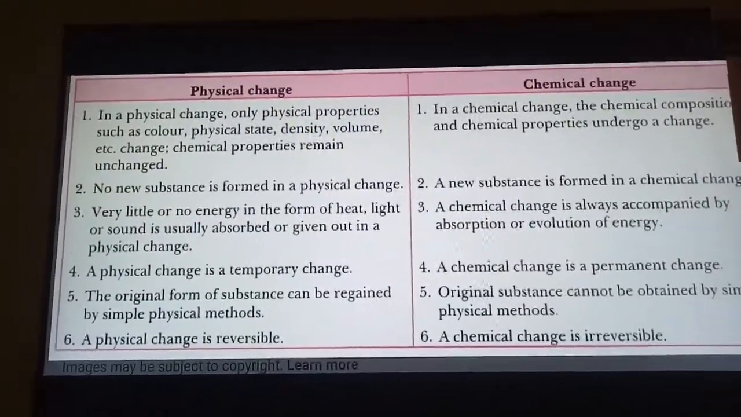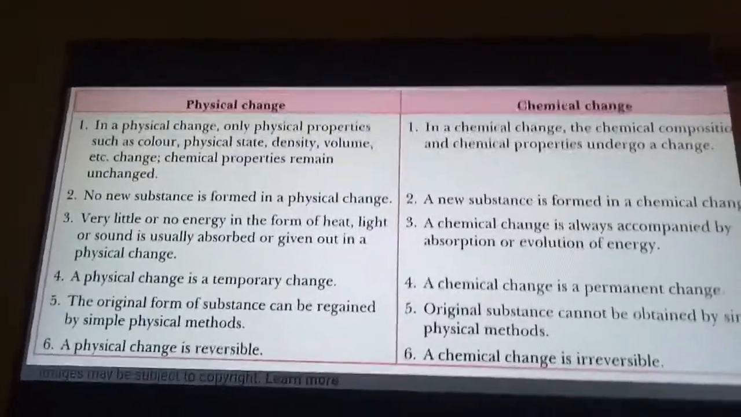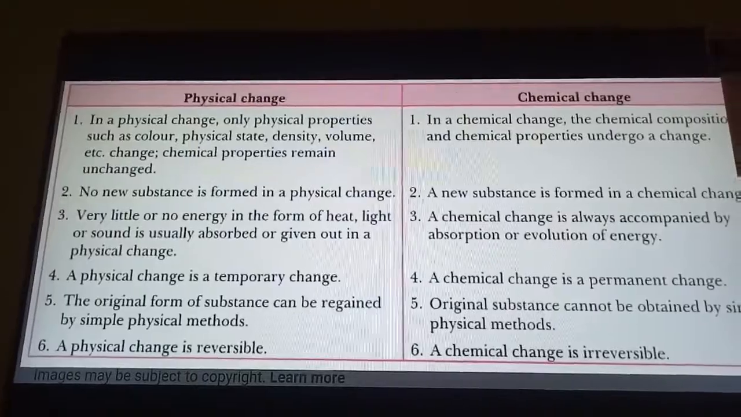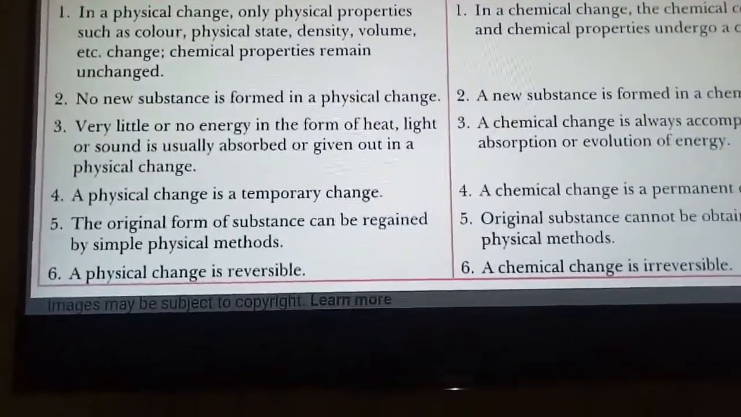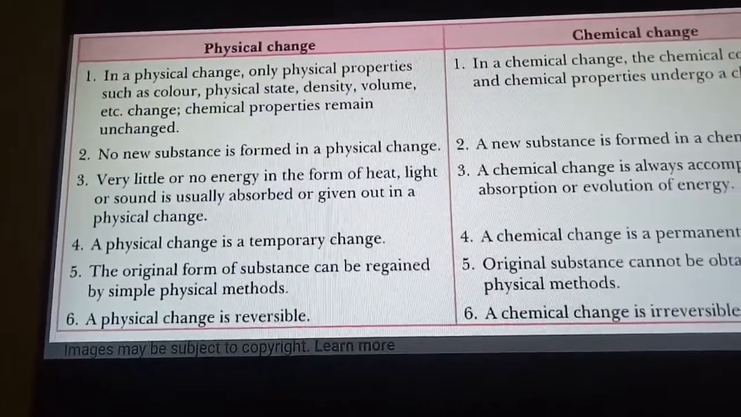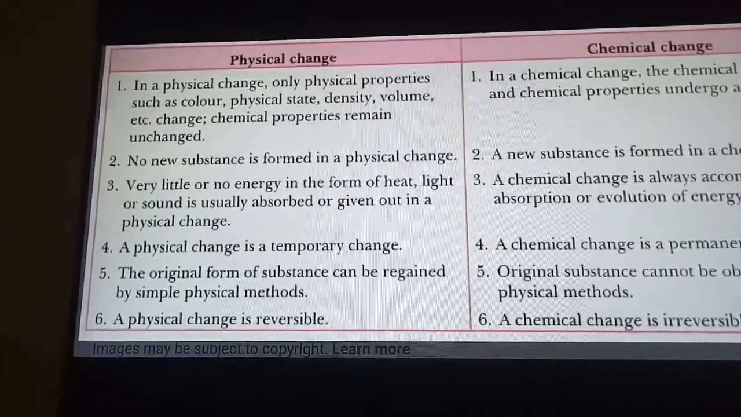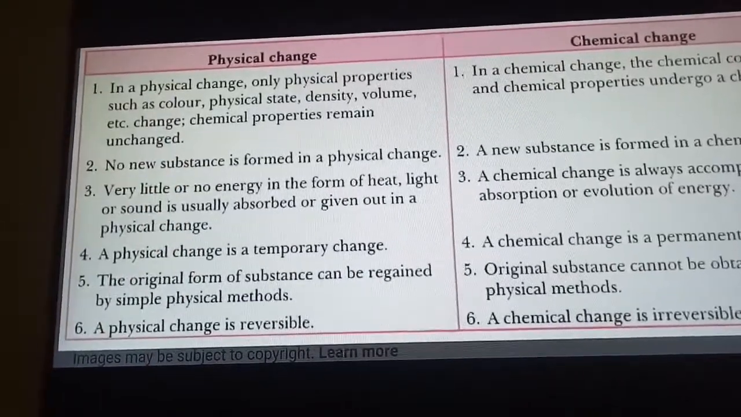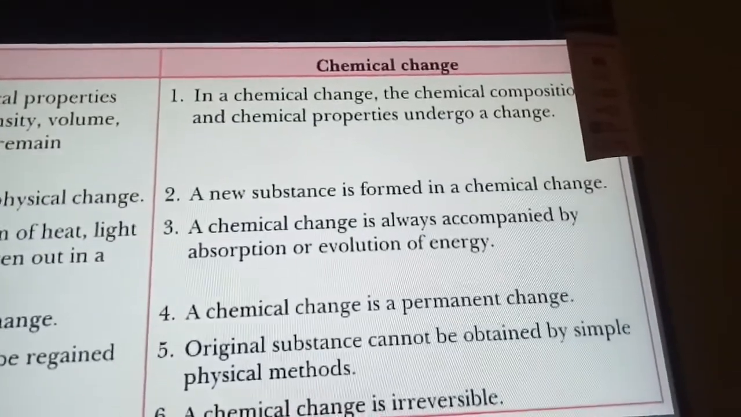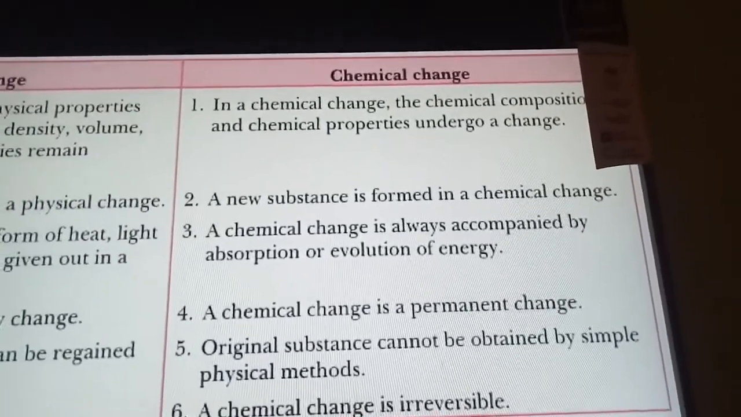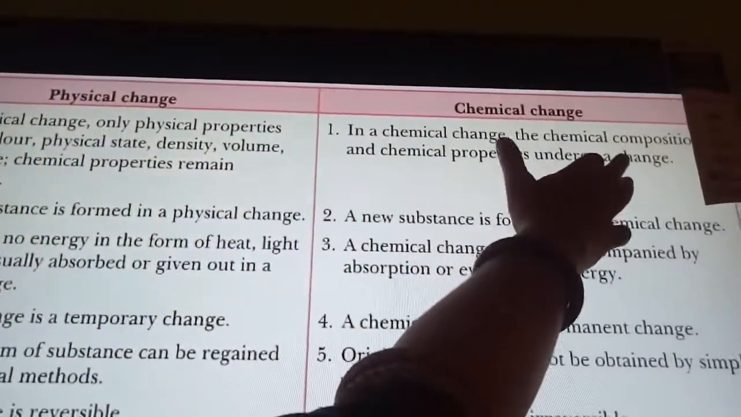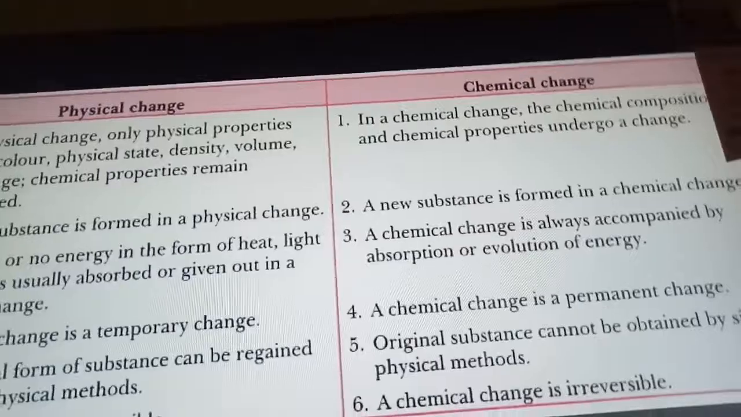Now see here, children, there are some more differences. Let us understand the difference between a physical change and a chemical change. In a physical change, only physical properties such as the color, physical state, density, volume, etc. change, and the chemical properties remain unchanged. Whereas in a chemical change, the chemical composition and chemical properties undergo a change. So this is what you see in a chemical change: the chemical composition and chemical properties both are changing.